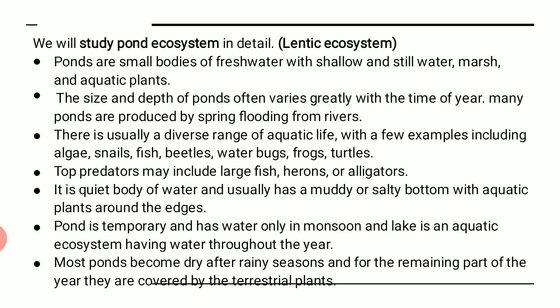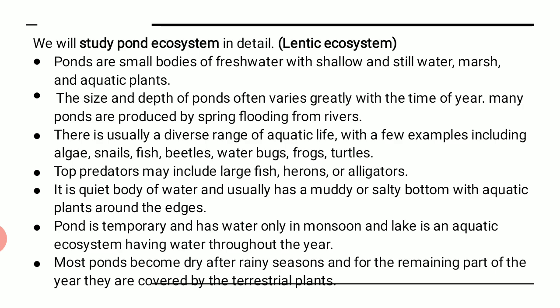So let us study first the lentic type. What is the lentic type? Lentic means stagnant, as I said, right? So pond is the ecosystem that we will be learning here. Ponds are small bodies of fresh water with shallow and still water. Still water means that does not change. Marsh and aquatic plants. Marsh is a kind of plants that grow in such a kind of region, right?